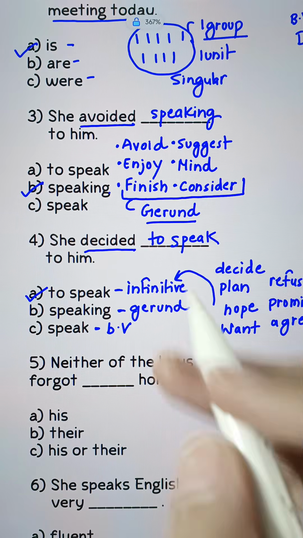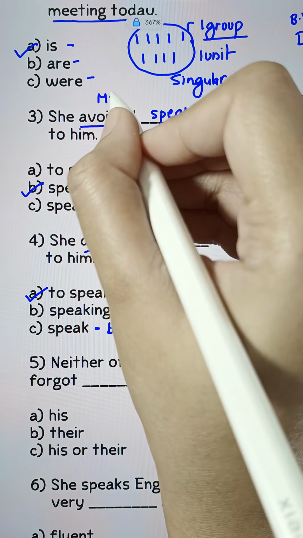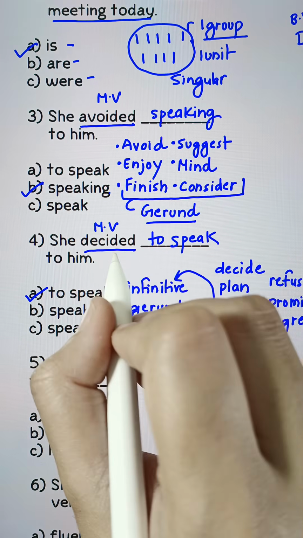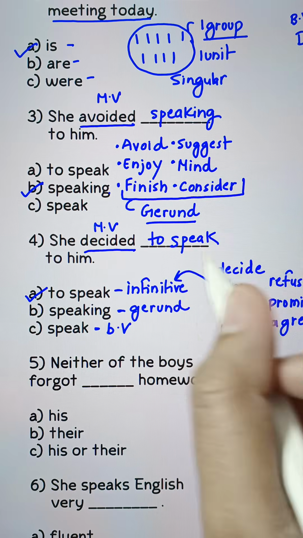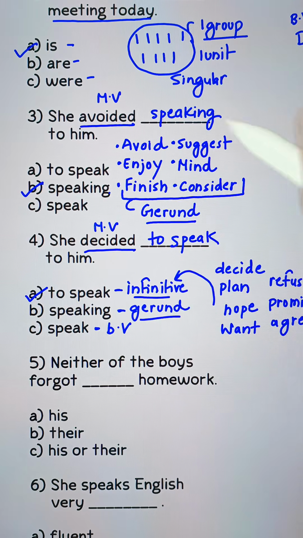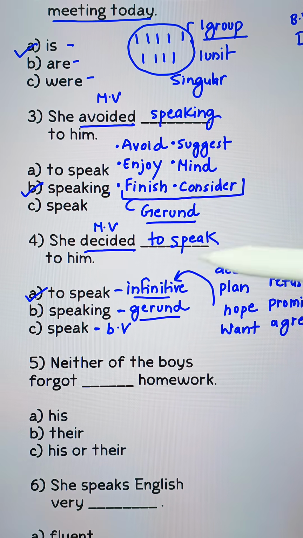One more thing I'd like you to notice: avoided and decided are already the main verbs. So a sentence cannot have another main verb directly. So they take the term like an infinitive or a gerund.